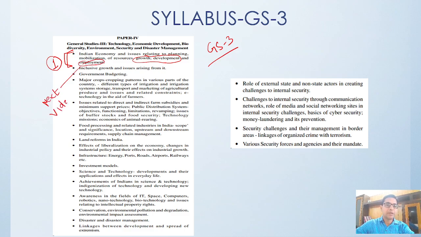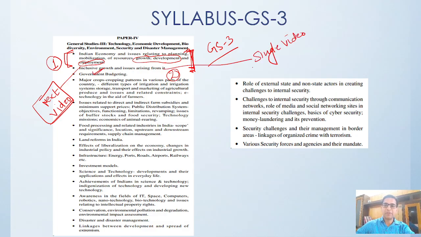After the next video, the first topic of GS paper 3 will be covered. Then we will start topic number 2, inclusive growth and issues arising out of it, which we will cover in a single video.